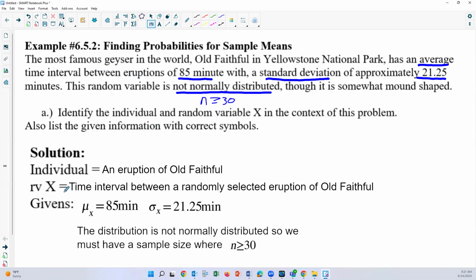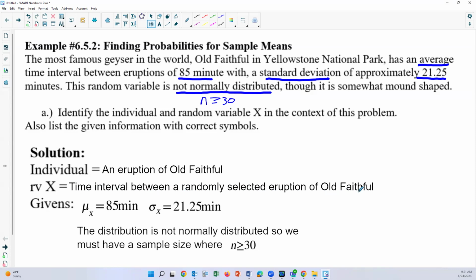So our random variable x is the time interval between a randomly selected eruption of Old Faithful. Old Faithful will go off, and then it'll come back down, and then we start counting the time between eruptions.